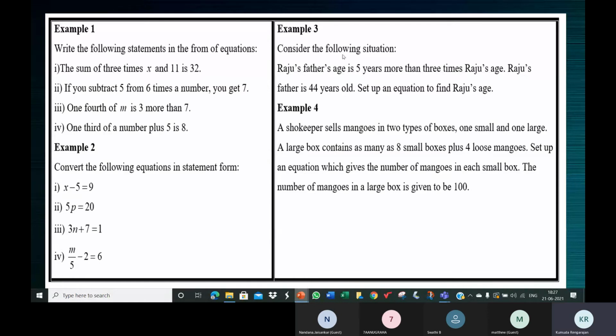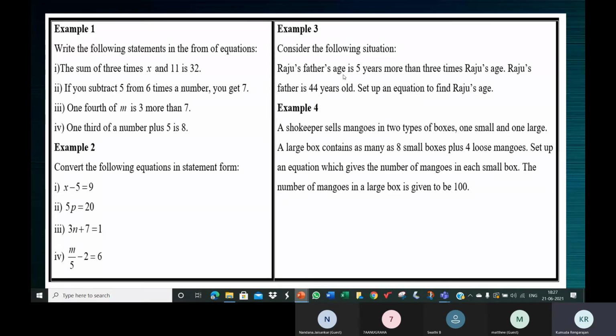Over to the next one, example 3. I'm not asking anybody again about the fourth one. We discussed enough of that. See example 3. Consider the following situation. Raju's father's age is 5 years more than 3 times Raju's age. Raju's father is 44 years old. Set up an equation to find Raju's age.